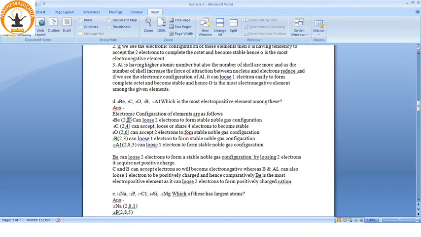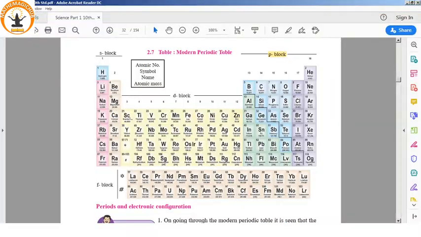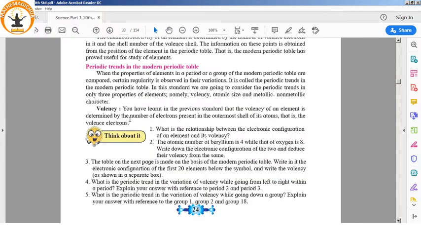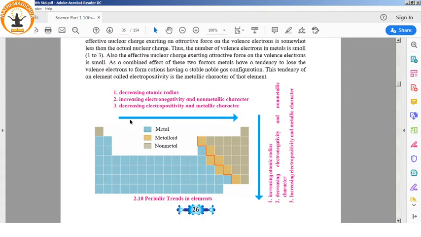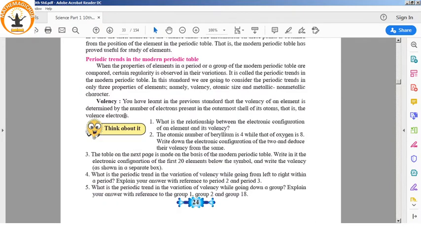Let's go to the periodic table, and here let's see. See, this table you have to remember. See, increasing electronegativity and non-metallic character. So as we move towards the right hand side of the table, we'll get elements with higher electronegativity and non-metallic character. So as we move to the left hand side, we are getting electropositivity and metallic character.